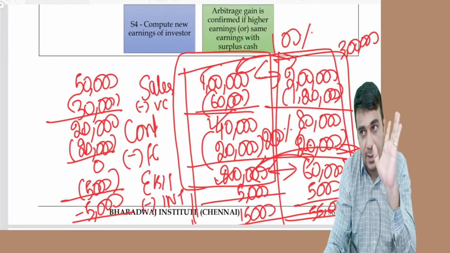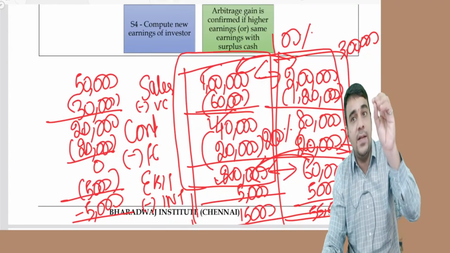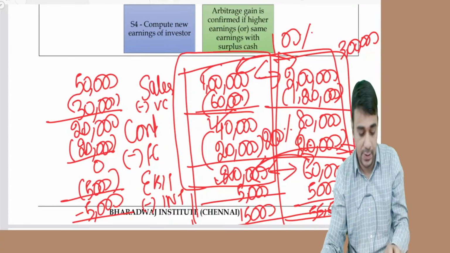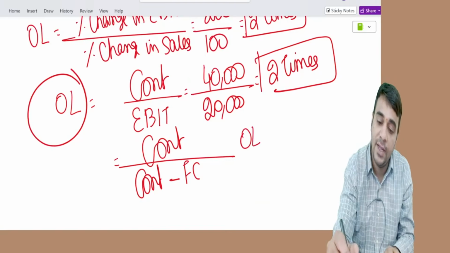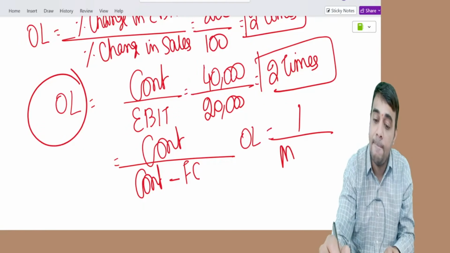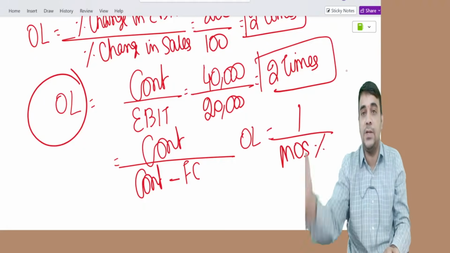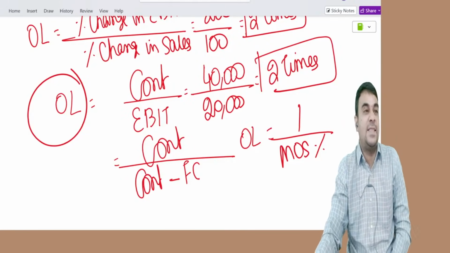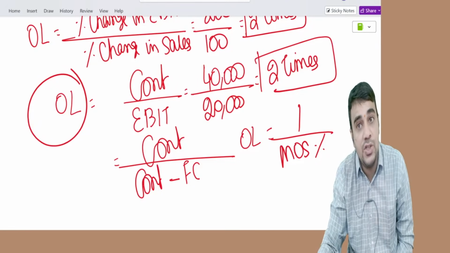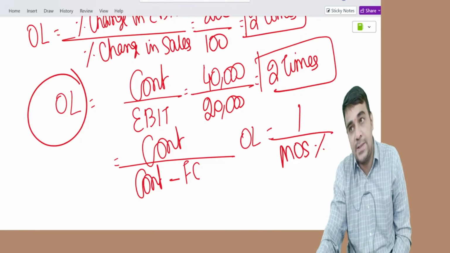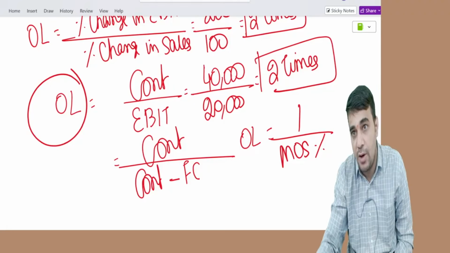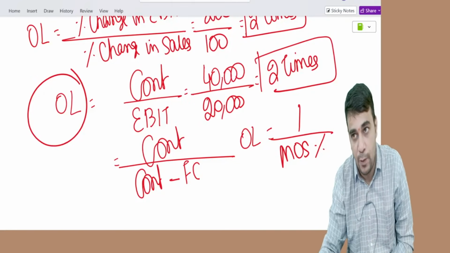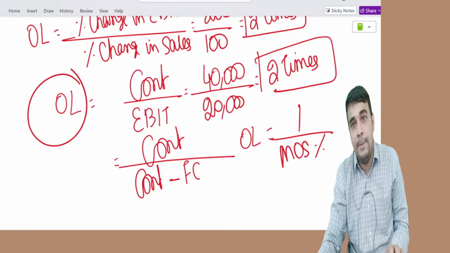If break-even is 50%, margin of safety is also 50%, and operating leverage is equal to 1 by margin of safety percentage, not BEP percentage. BEP is 50 and margin is also 50.